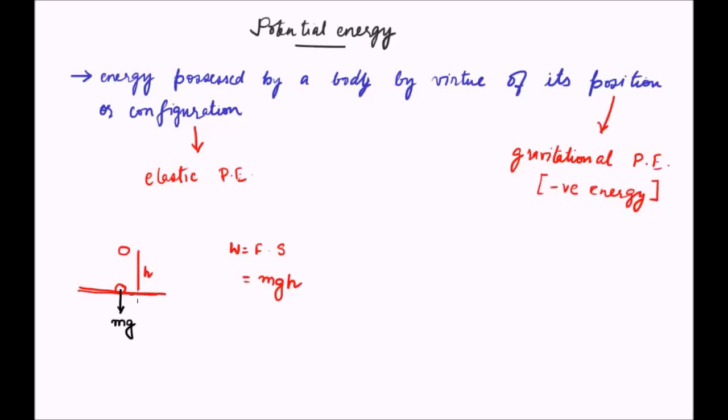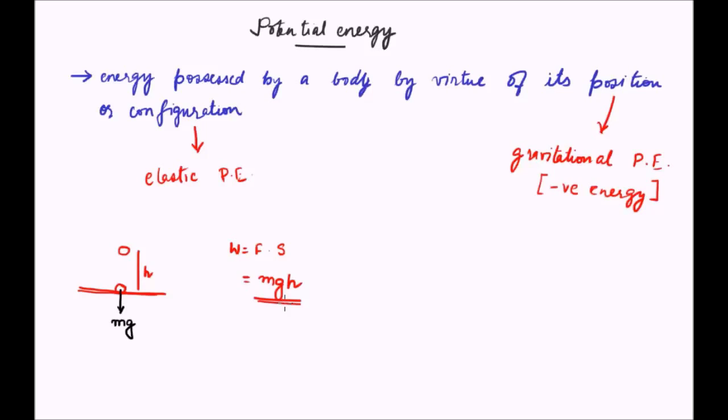What this means is that if we define the surface of Earth as the zero gravitational energy region, then the gravitational energy at height h will be equal to mgh. And for the body to move from the surface of Earth to the height h, the work needed to be done on the body will be equal to this mgh. This is the concept of gravitational potential energy.